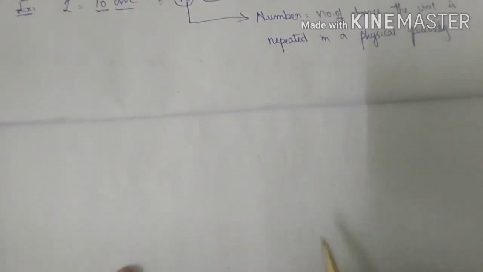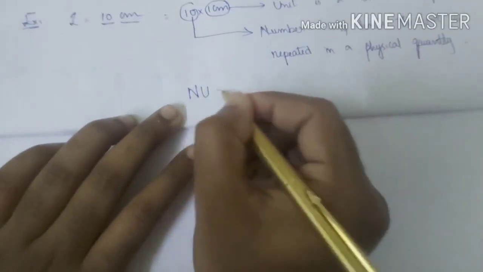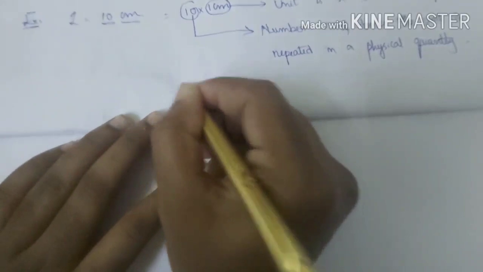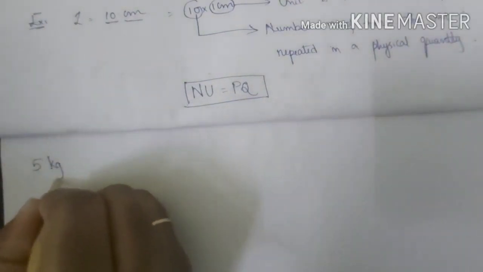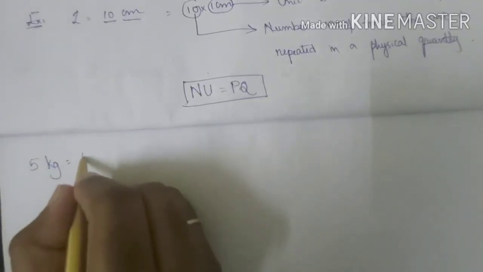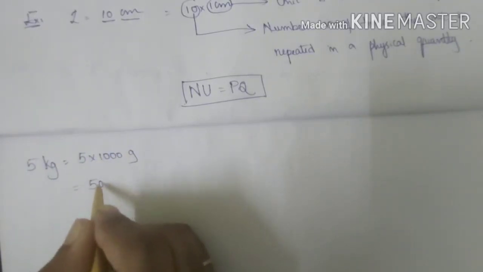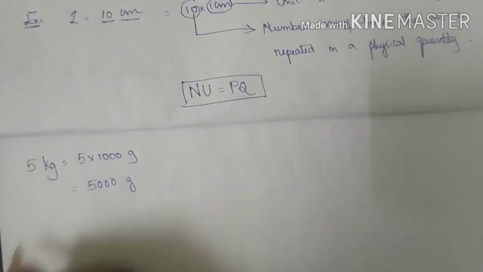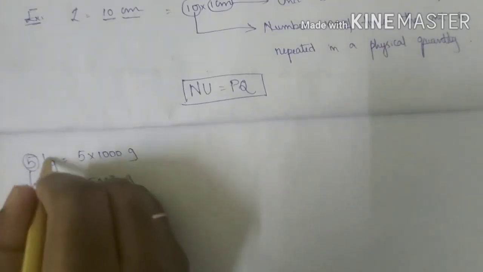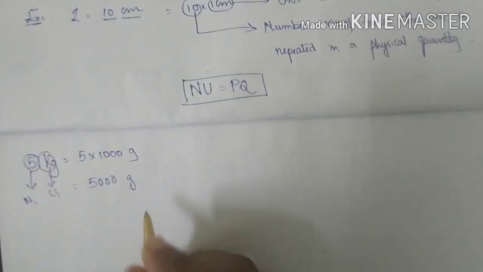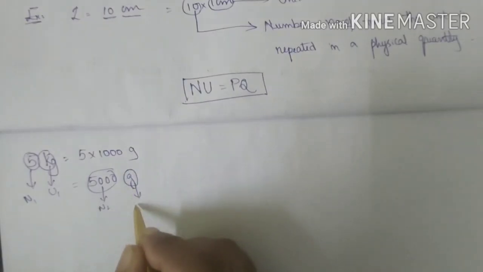Now, what does this NU represent? Let's take 5 kg. How will you convert 5 kg? As 5 into 1000 grams, which is 5000 grams. This is number 1, unit 1. But I can get number 2 by changing the units.